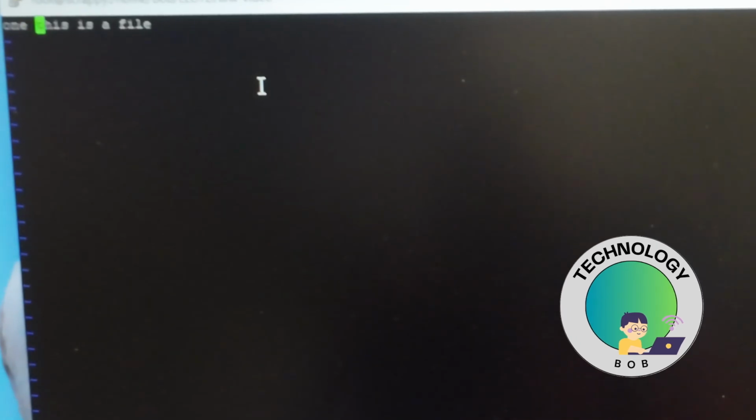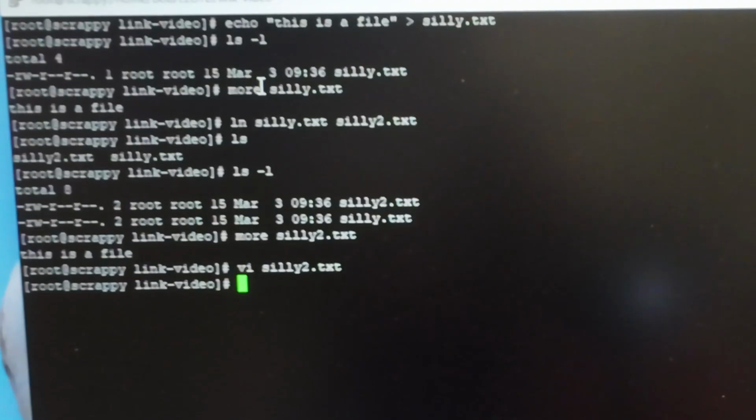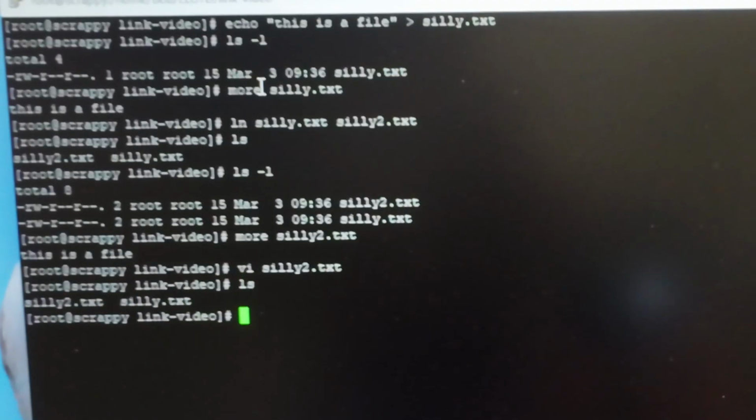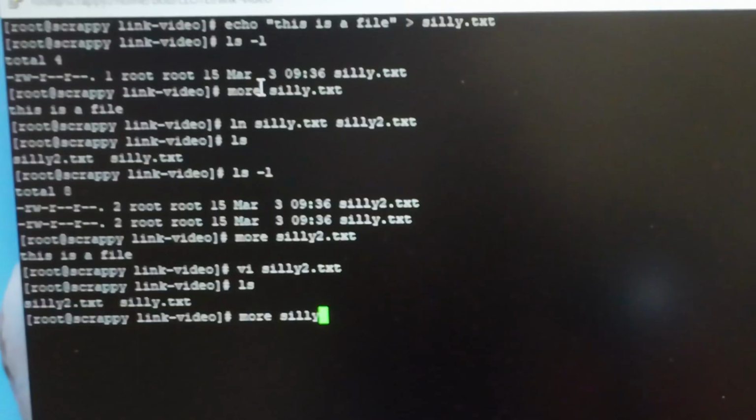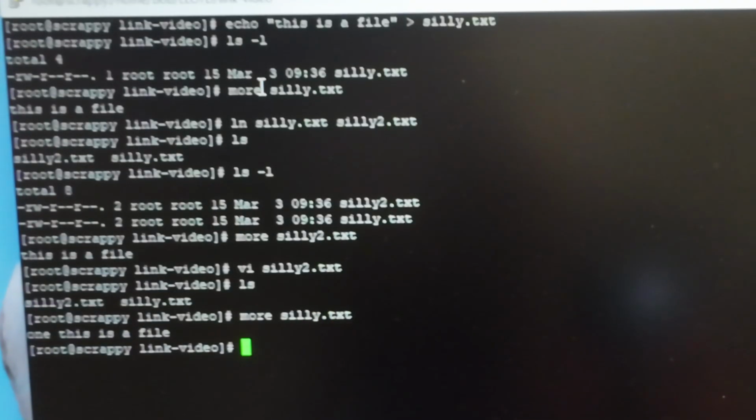This is a file. Okay. We do an ls. Okay. Do a more on silly. You can see that even though I changed silly2.txt, it's the same data. So 2 names for the same file.